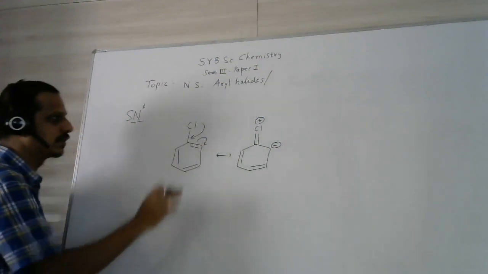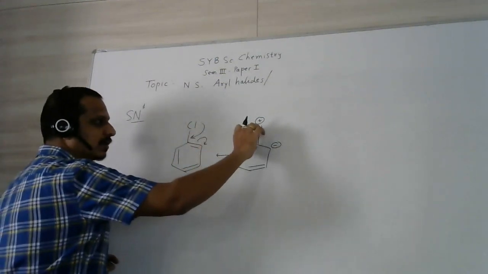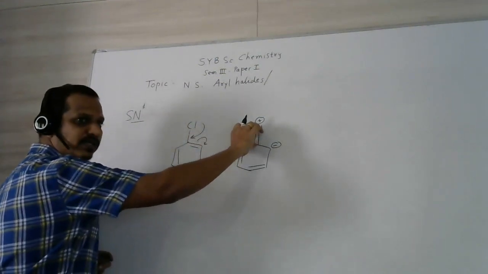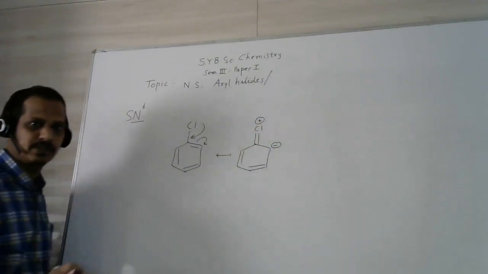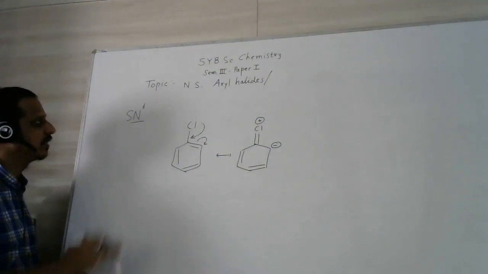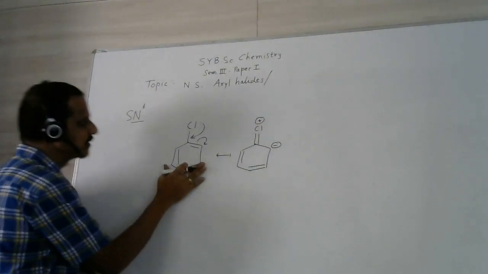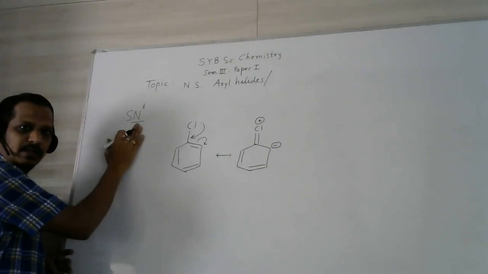This is the first reason. Due to this double bond character of the C-Cl bond, the bond strength becomes more, and easy dissociation is not possible. This is the first reason why haloarenes don't undergo the SN1 reaction.